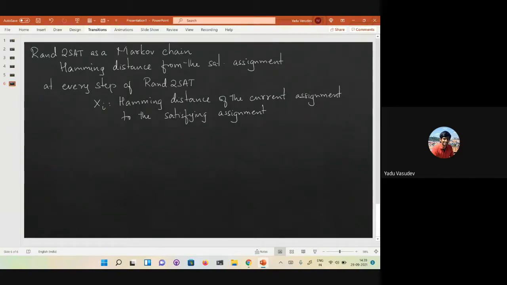To think about this, think back on the graph. You have the connection between the Markov chain and the graph, the randomized 2SAT algorithm being thought of as a random walk on a graph. The graph had n or n plus 1 vertices. Initially you start with an assignment, say the all zeros assignment, so it is starting at some point. So what is the state space of this Markov chain?